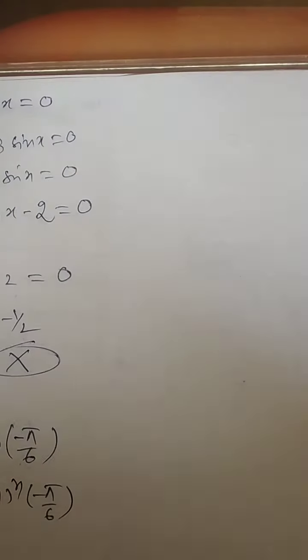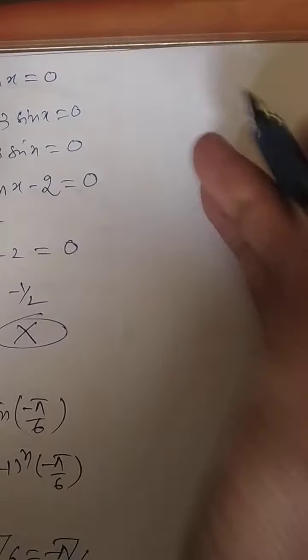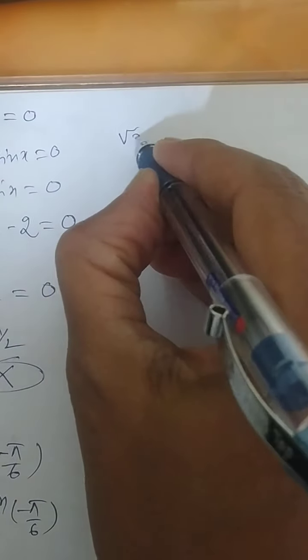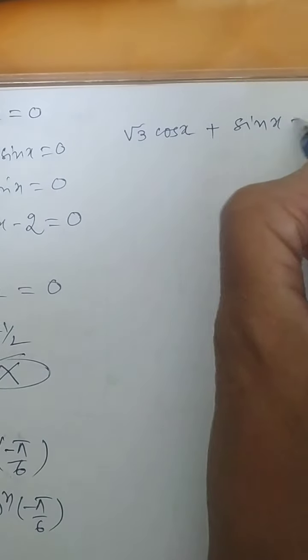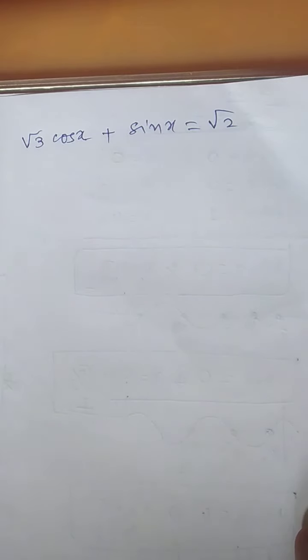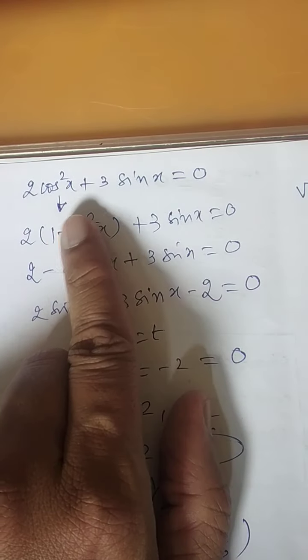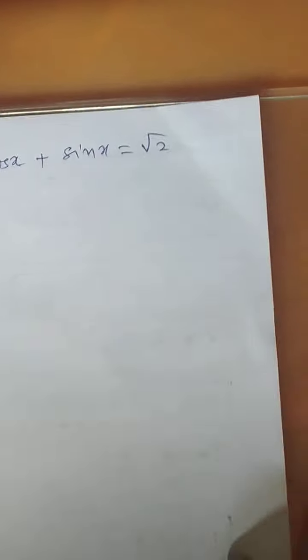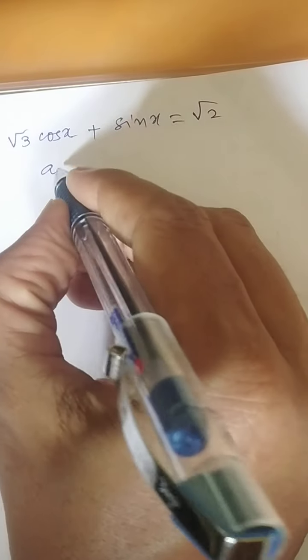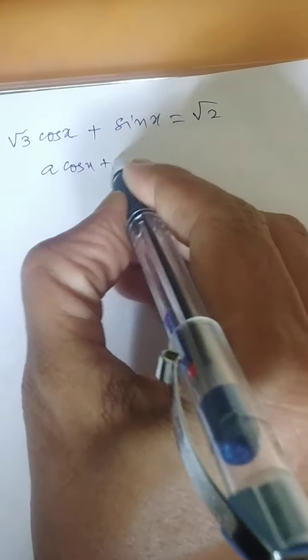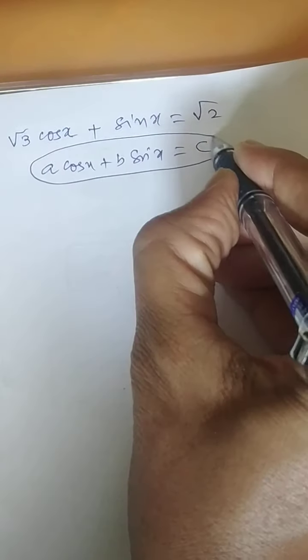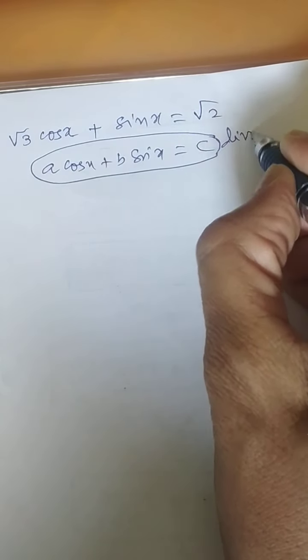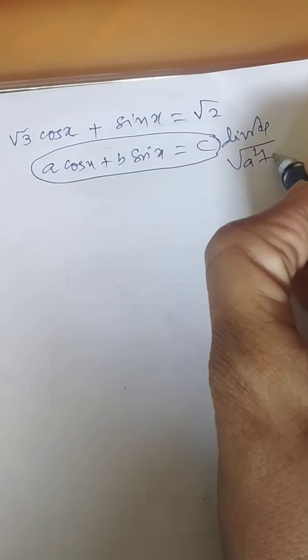One last question we'll talk about, with a little higher level. It is √3 cos x + sin x = √2. If you think about this question, this way of arrangement is not possible. You cannot convert everything into just sin or cos. So remember the pattern: a cos x + b sin x = c. If you notice this, always divide by √(a² + b²).